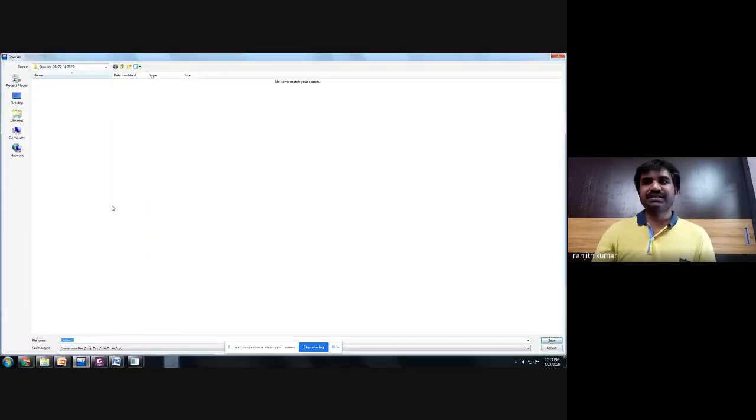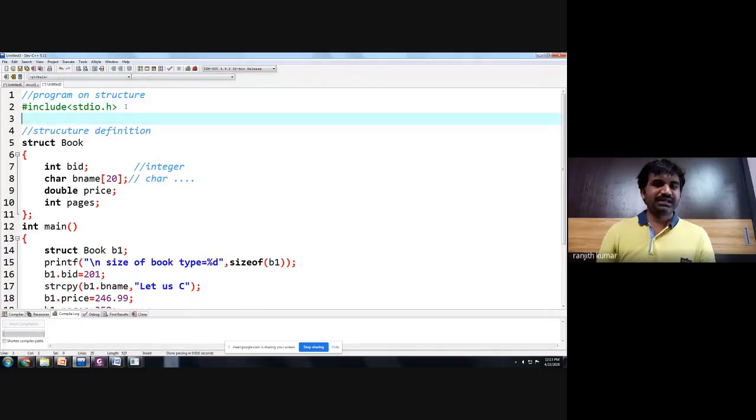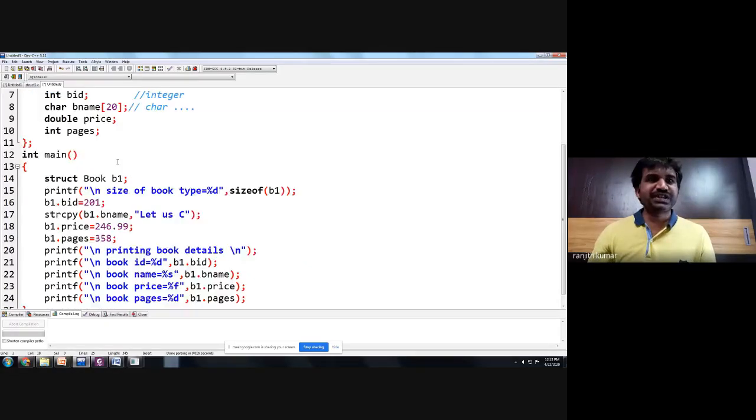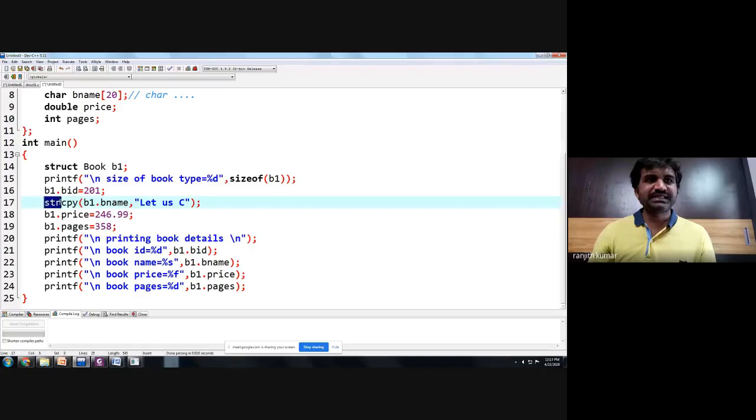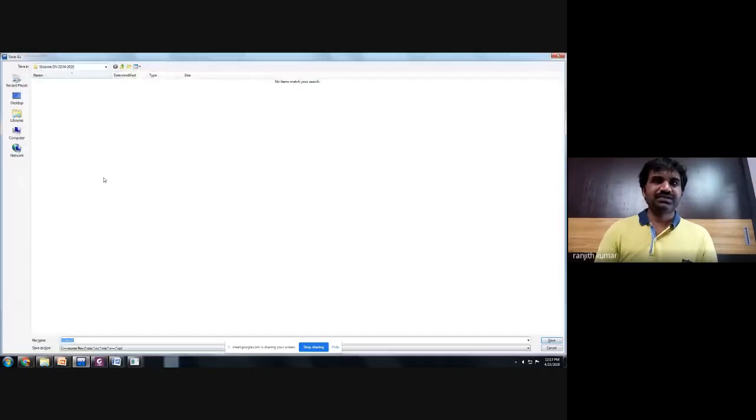Let us compile this program. Okay. So before compiling, let us add one more header file, hash include string.h, because you are using strcpy here, you have to add string.h. Okay, so compile this program.